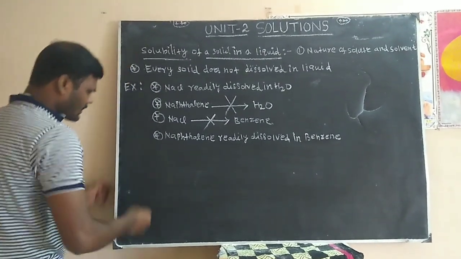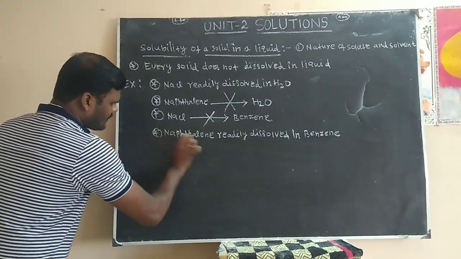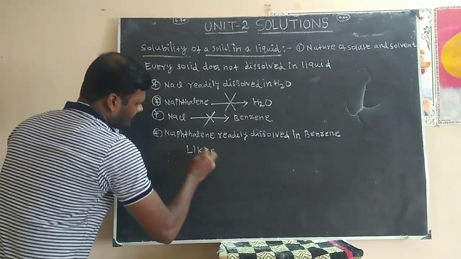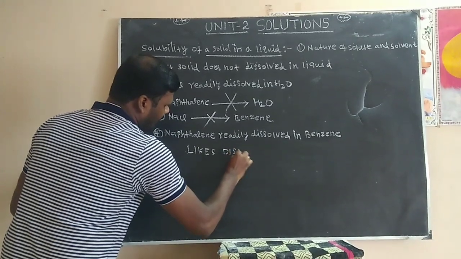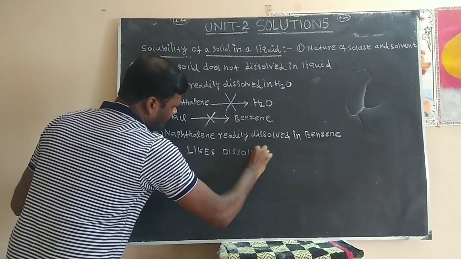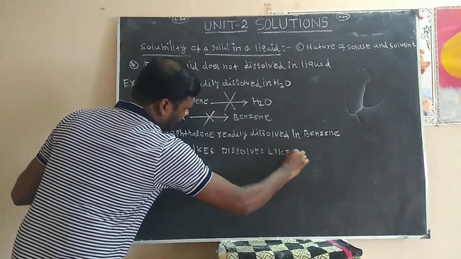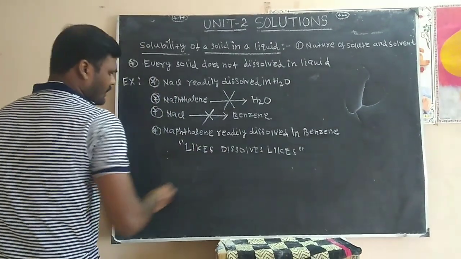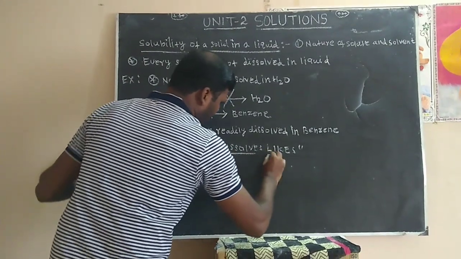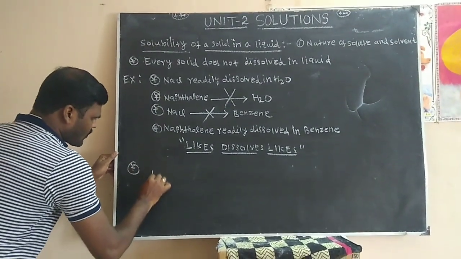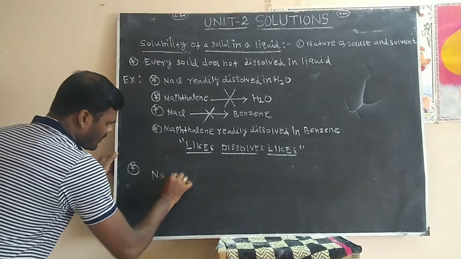Solubility rule: like dissolves like. First one, sodium chloride dissolved in water.